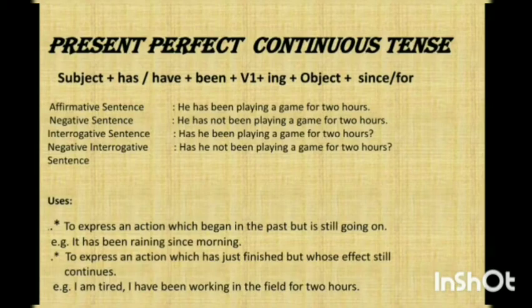First one is present perfect continuous tense is used to express an action which began in the past but is still going on. For example, it has been raining since morning. Next is it is used to express an action which has just finished but whose effect still continues. For example, I am tired. I have been working in the field for 2 hours.